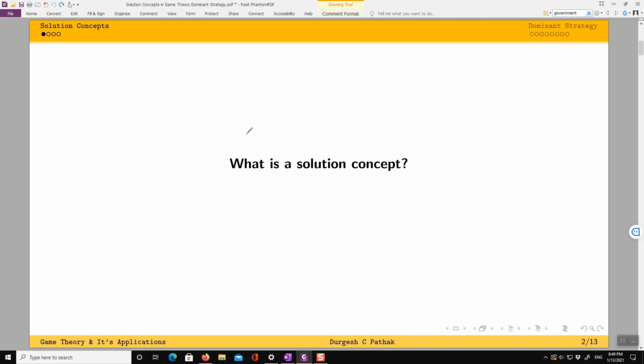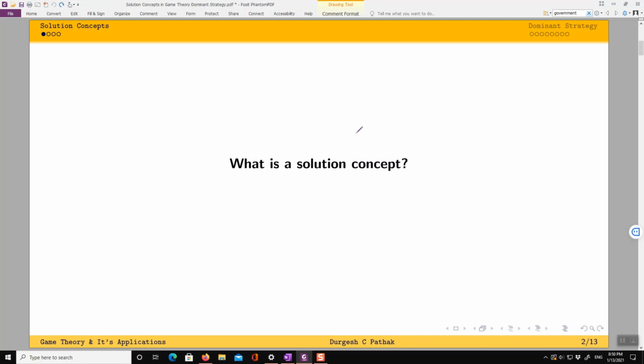We realized in our previous two lectures that a game is a strategic situation, an abstract representation of a strategic situation where we are interested to find the outcome given the preferences of players and their actions. So how do we find this outcome? What is the modus operandi? How should we reason about this? That is the solution concept.